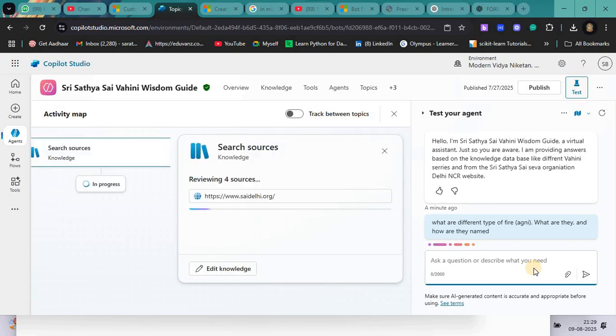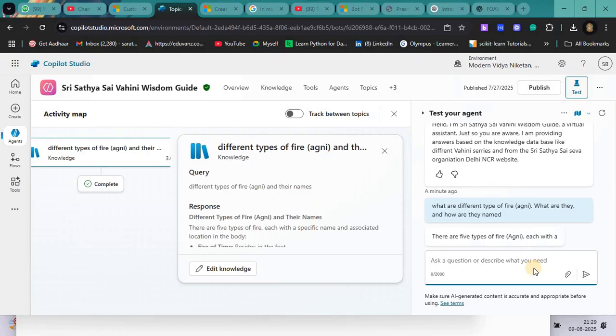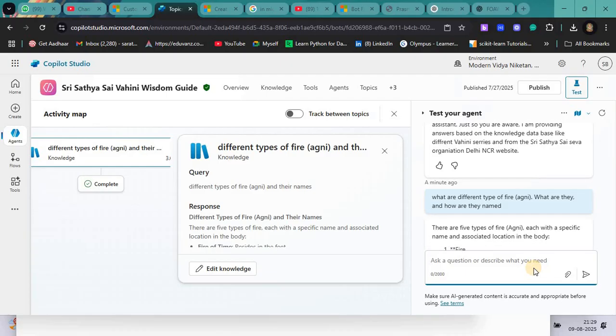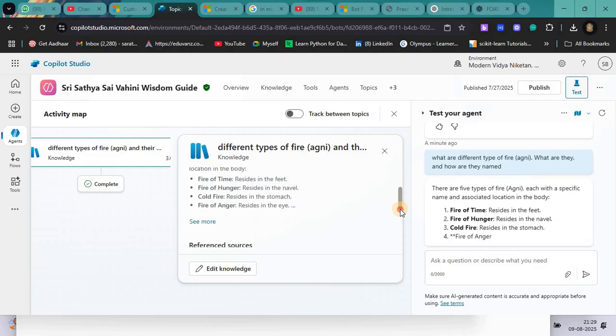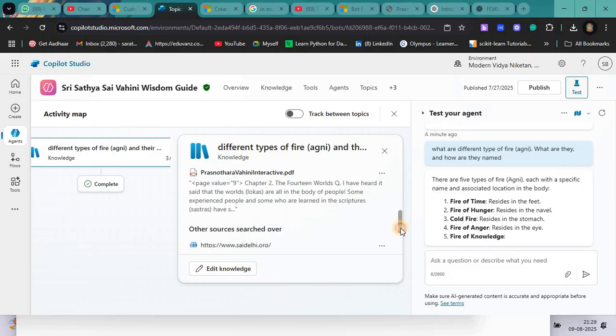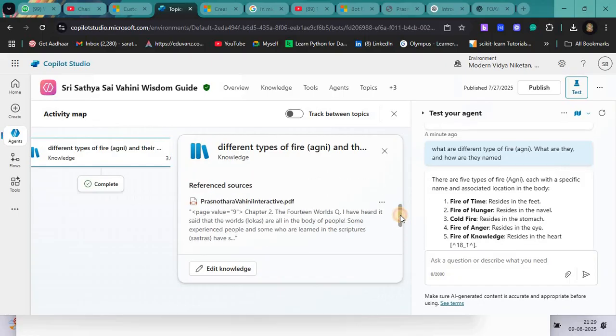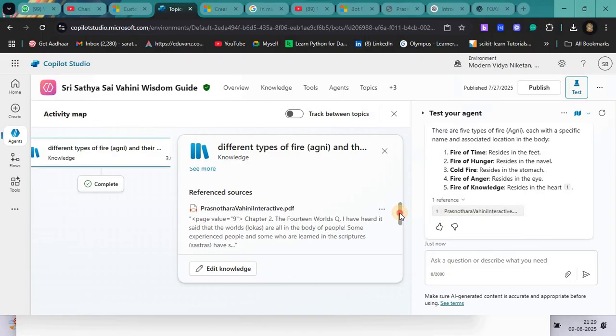Searching the knowledge. It is referring to the source page number 9, chapter 2, and this is giving fire of time, fire of hunger, cold fire, fire of anger.